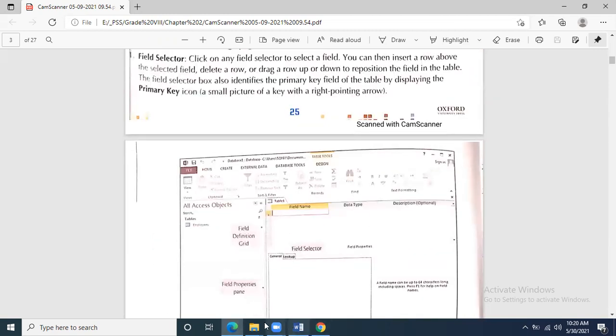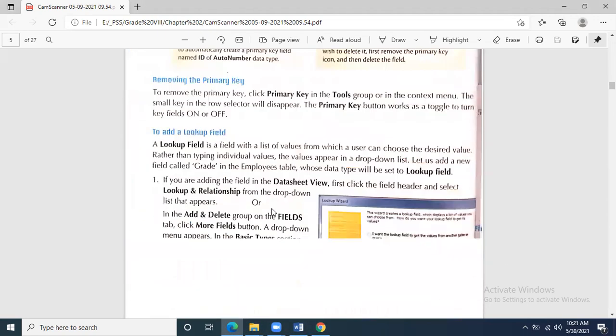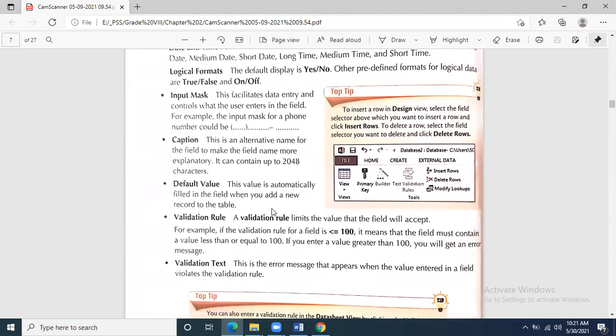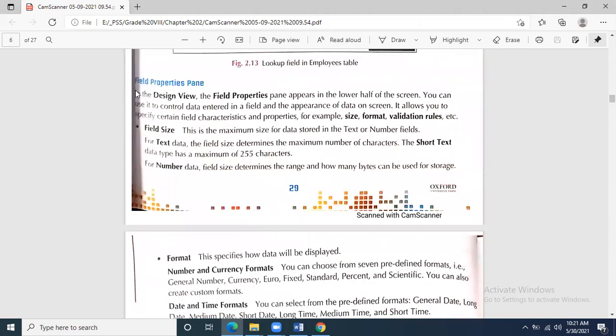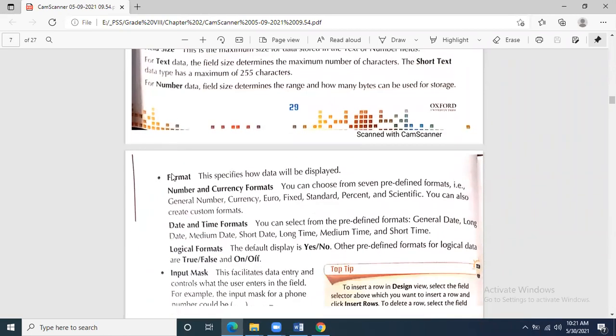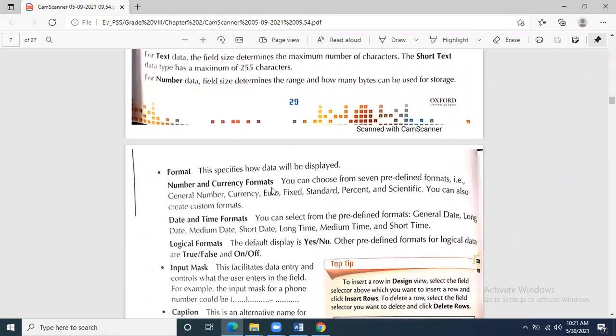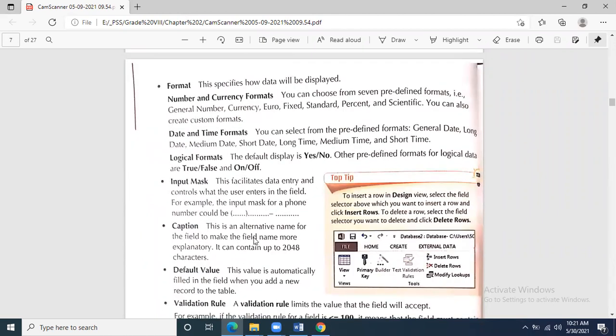If you go to chapter number 1, you will see that we had applied this, and these are the properties. The field property pane contains field size, format, number and currency formats, date and time formats; all things I have explained to you. These are there in the field property formats.